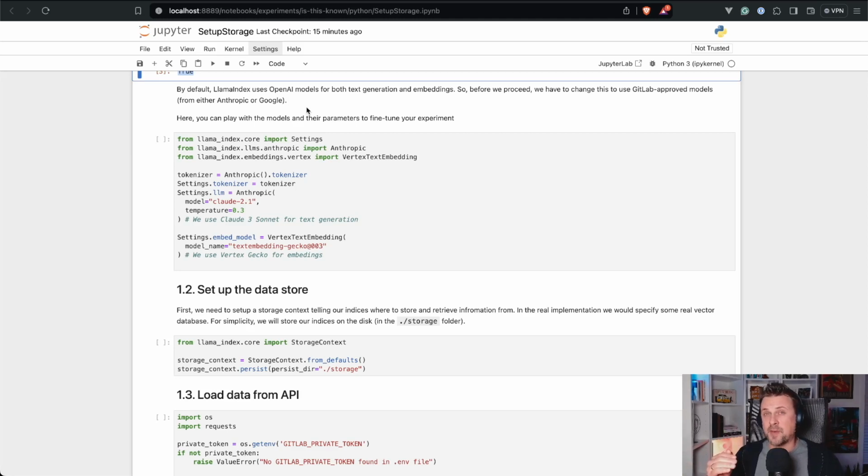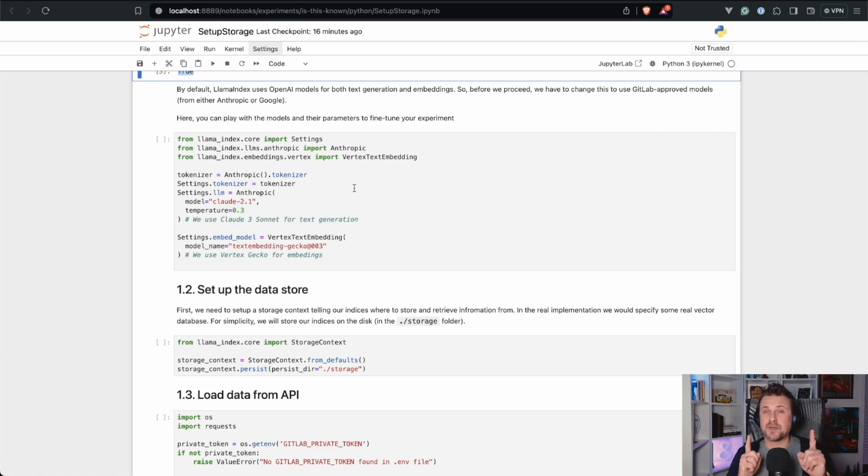As you might remember from the first video, we got the best textual result when using Anthropic, and in particular the Claude 3 model. In this case we have Claude 2.1, but we'll probably change this to Claude 3 in a second. This block is about setting up the models. You update the settings of Llama Index, saying for my textual model use this model, and for my embeddings model use this model.